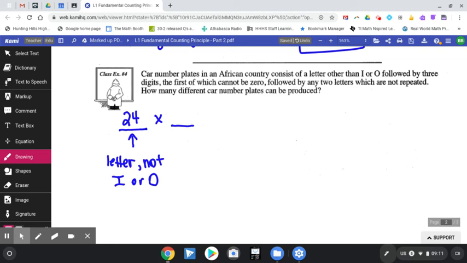So let's work on our 3 digits. The first cannot be 0. So we could use any number except 0. So that means there are 9 numbers that could go here. Again, we're not saying 9 is the number we're choosing, but there are 9 digits that could go there. Now it doesn't say there are any restrictions on this spot or this spot. So any of our 10 digits could go here, and any of our 10 digits could go there.